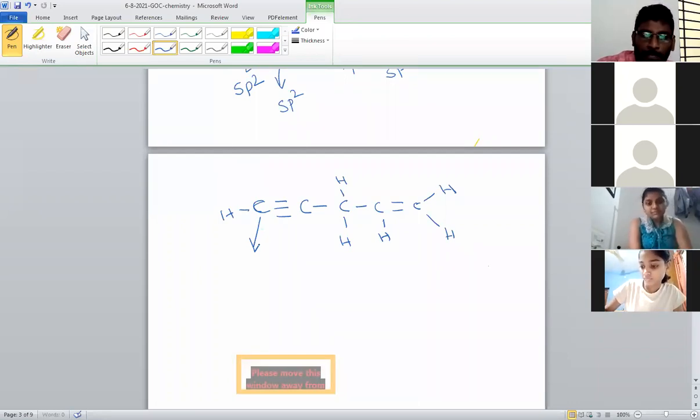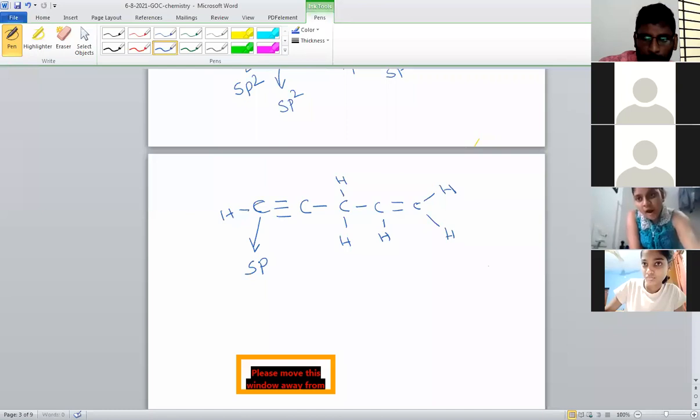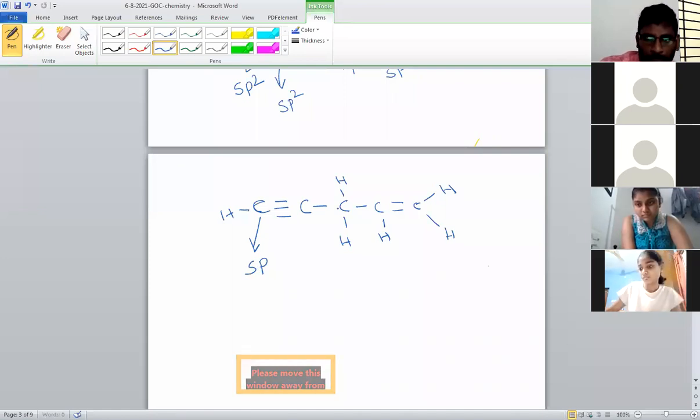If the carbon is triple bonded, then the hybridization must be sp. Up to now remember three hybridizations: sp, sp2, sp3. Triple bond means sp. Double bond means sp2. Single bond means sp3.